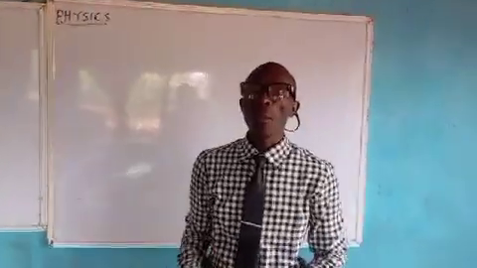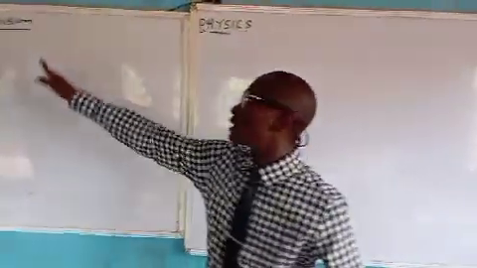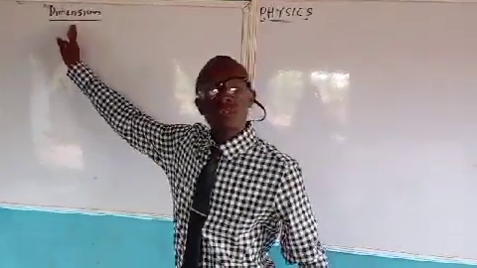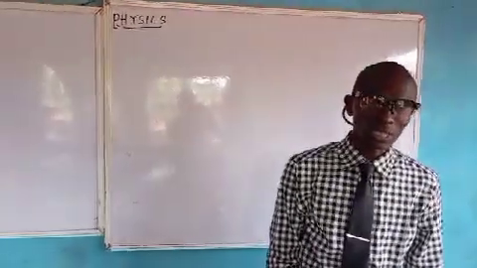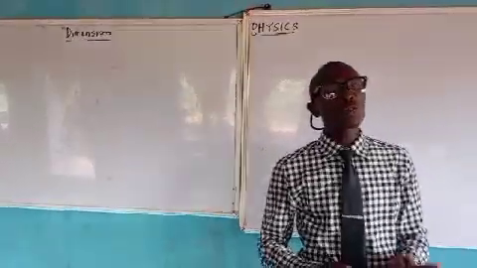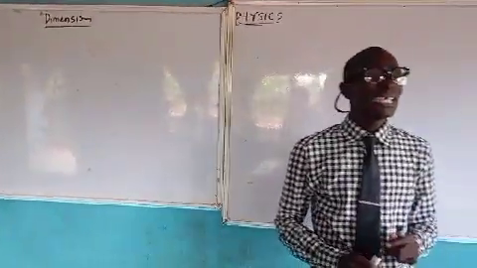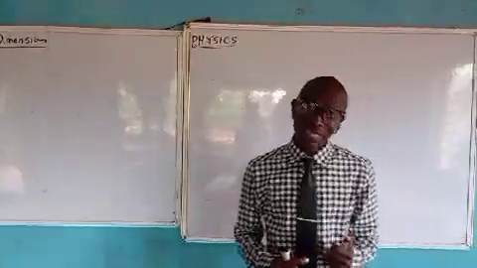Now here, we are going to look at the other part. We want to talk about the dimension of a physical quantity. What is dimension? The dimension of a physical quantity is the physical nature of a physical quantity.